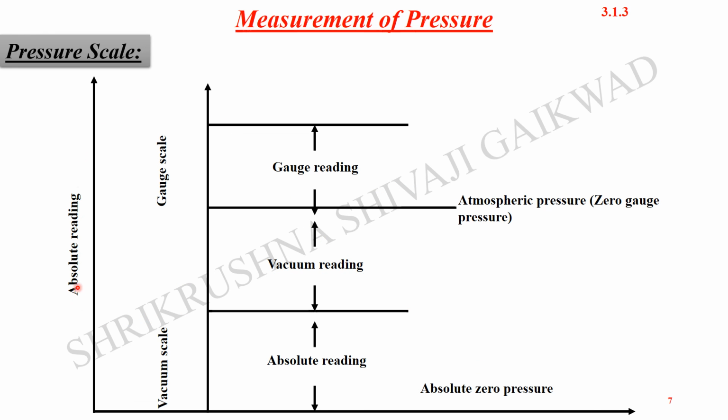Now there are different scales used for the measurement of vacuum or pressures. This is the atmospheric pressure where we generally live at sea level, and the gauge readings above this are the gauge scales, and the pressures below the atmospheric pressure are the vacuum scales. So vacuum reading here, and the absolute reading, that is absolute zero pressure, which is referenced over here.